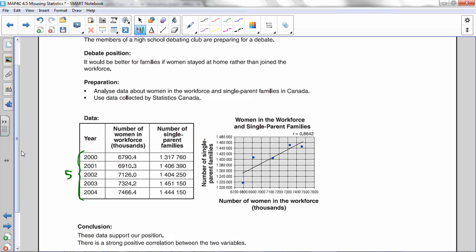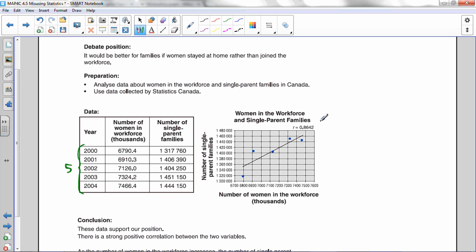The next thing they did, and that there were only 5 led to a high correlation. Another thing they did here to make it look like it was such a strong correlation is they goofed up the graph. Okay, and these graphs, they're not starting at 0, so there's a problem with the scale there. And in fact, this is one of the things we'll talk about today, is this idea of misleading graphs.